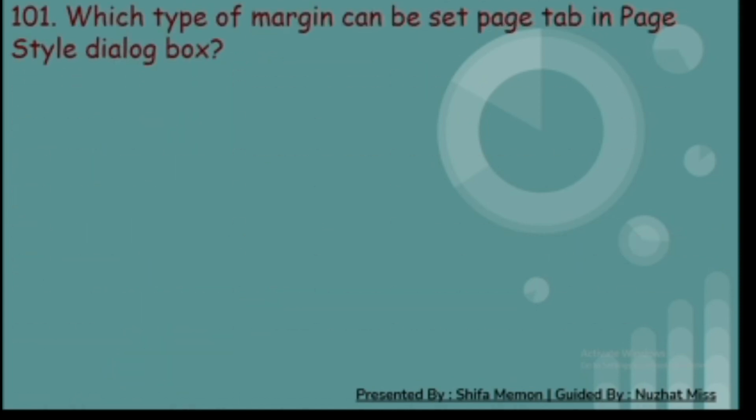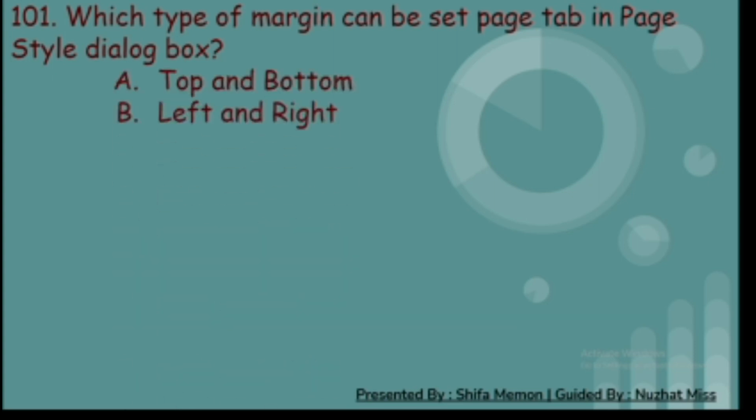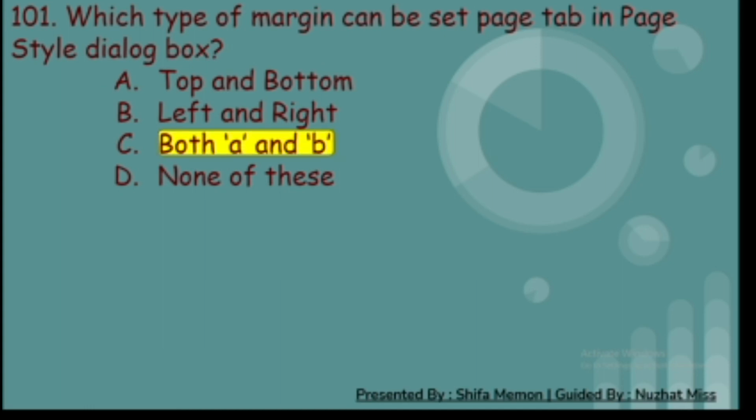101st. Which type of margin can be set page tab in page style dialog box? A. Top and bottom, B. Left and right, C. Both A and B, and D. None of these. And the correct answer is C. Both A and B.